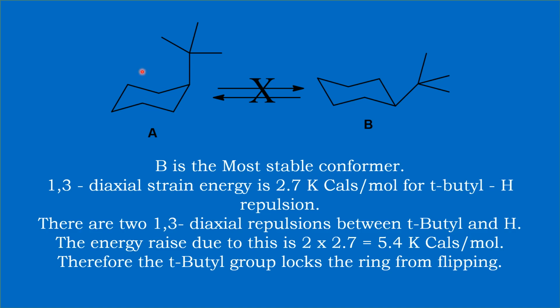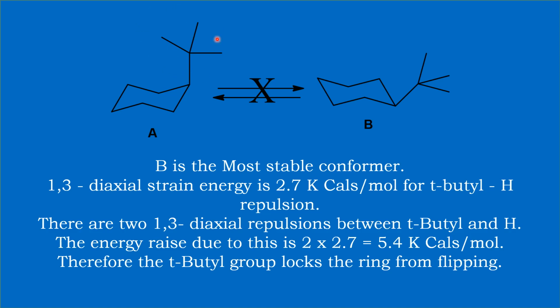Here we have a beta axial bond with a hydrogen, and this hydrogen will have 1,3 diaxial repulsion here. Similarly, if you travel on the other side, this is 1, 2, and this is 3. Here also there is another axial hydrogen, and that will also have 1,3 diaxial repulsion with the tertiary group.